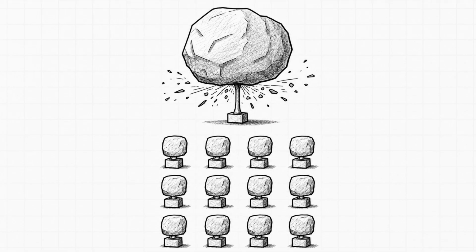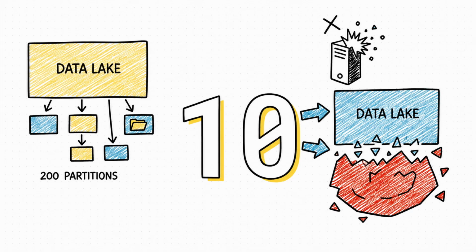Let's transition to Section 3, fixing partitions and skew. So, step 2 is checking your partitioning. I like to think of partitions like breaking a giant meal into bite-sized pieces. Obviously, larger datasets require more of those pieces to stop a single machine's memory from just exploding. The really tricky part here, Spark might just default to the exact same number of partitions, whether your data is tiny or absolutely massive.